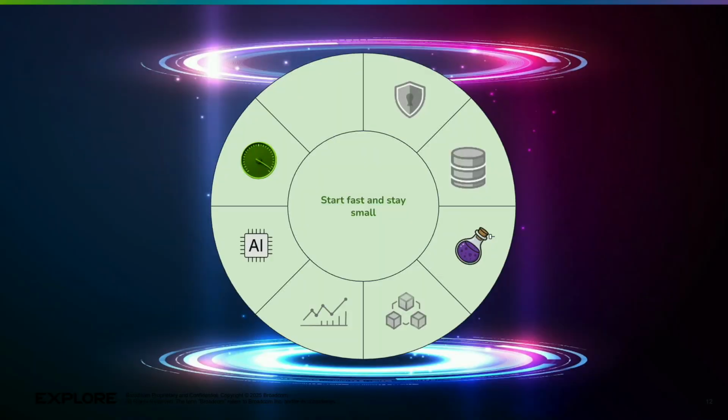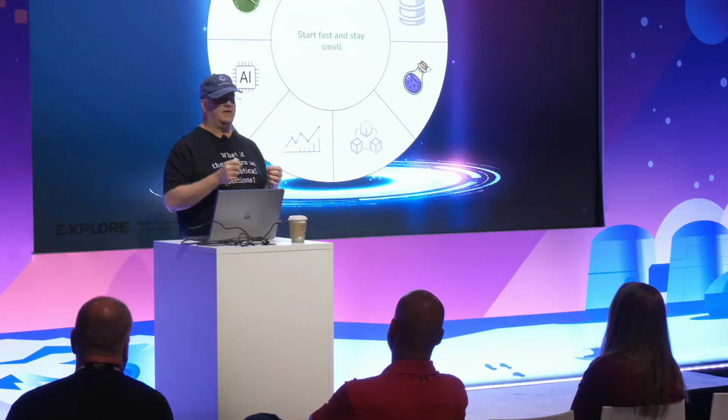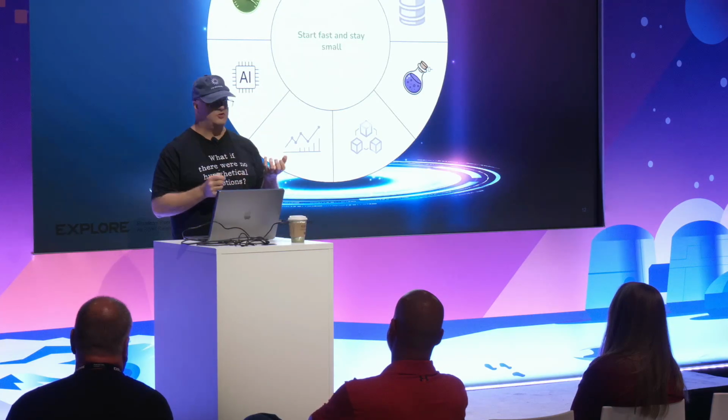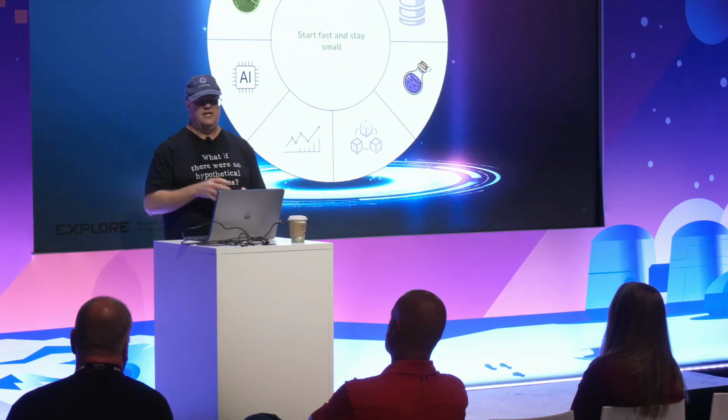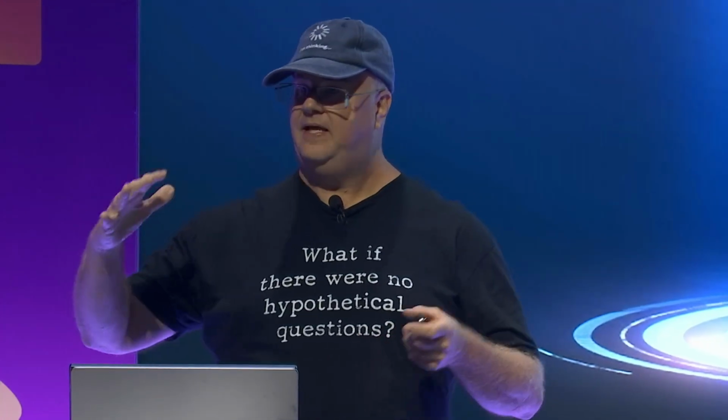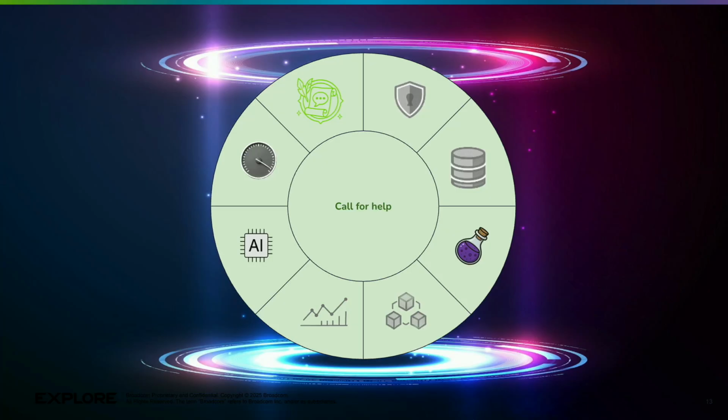We also have to think about speed and size. Speed is critical for when we have things like serverless environments where I may just take a function and put that function out there. That function has to start fast. So that's one thing I need to think about when I build my app. The second thing, I need to start thinking about making my applications small, reducing the amount of memory that they use. These are things we have to think about to have a successful application deployed, because our applications need to be put in places where they can start fast and stay small, so I can take advantage of the compute resources.